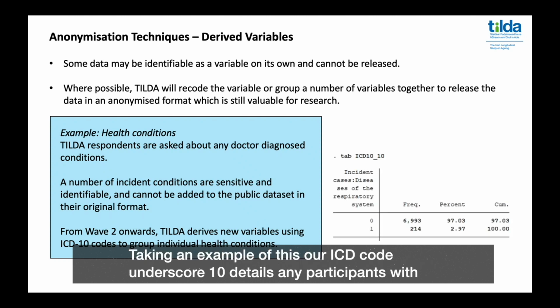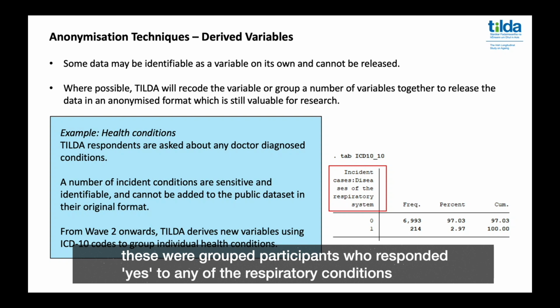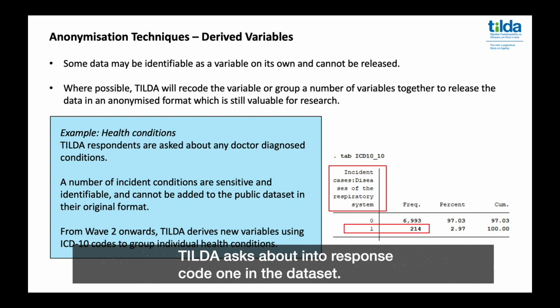Taking an example of this, our ICD-10 code _10 details any participants with an incident case of a respiratory disease. Rather than including the individual variables, these will group participants who have responded yes to any of the respiratory conditions TILDA asks about into response code 1 in the dataset.